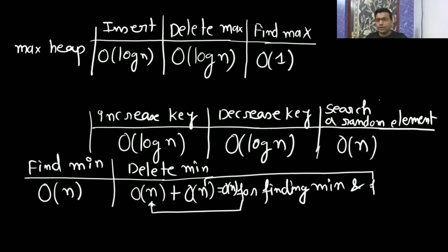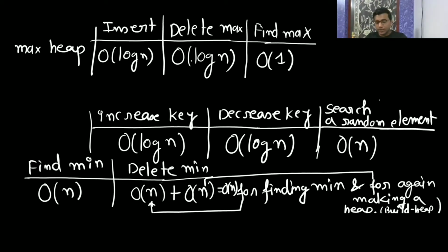This is for again making a heap. So you need to make a heap again. You have to call the build heap function.